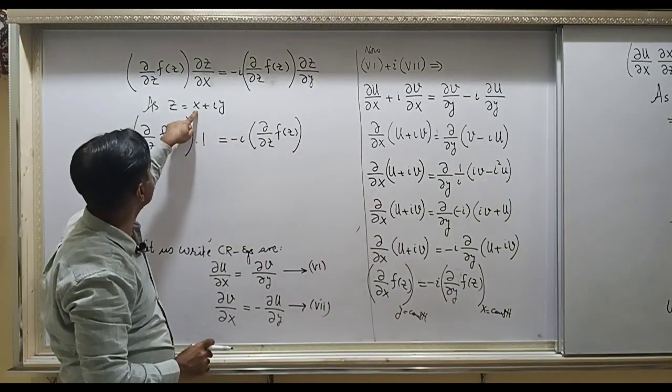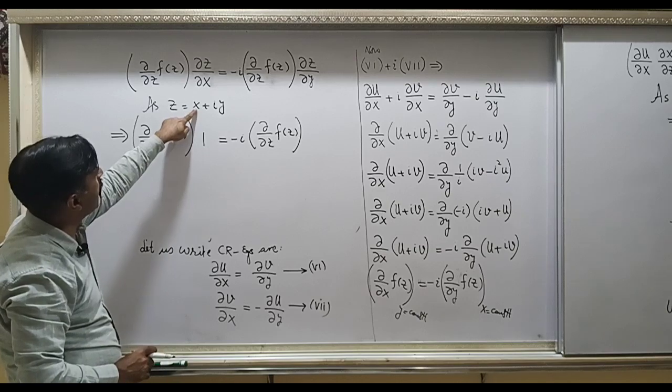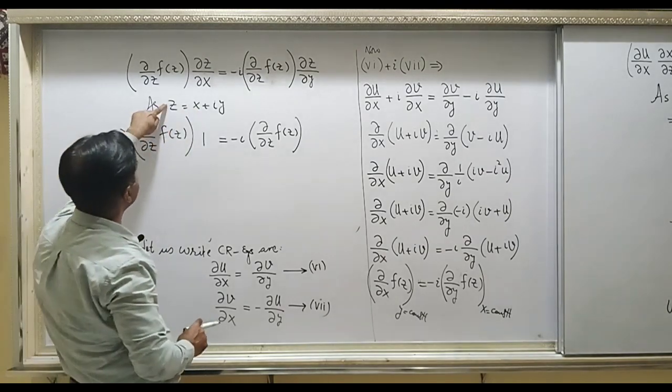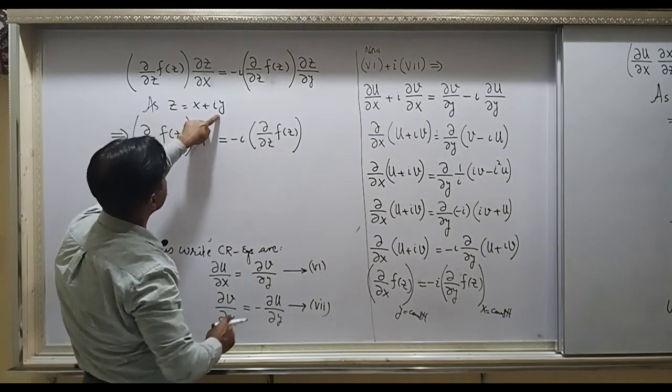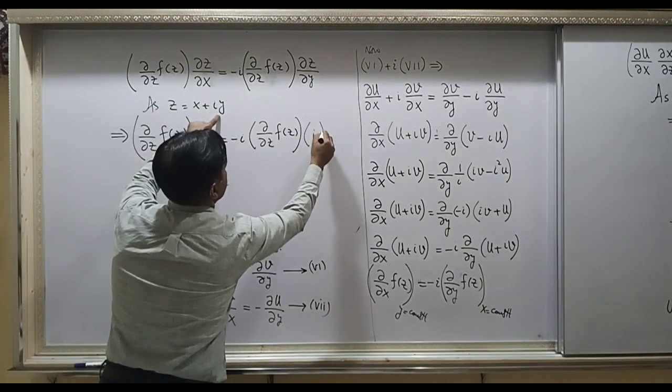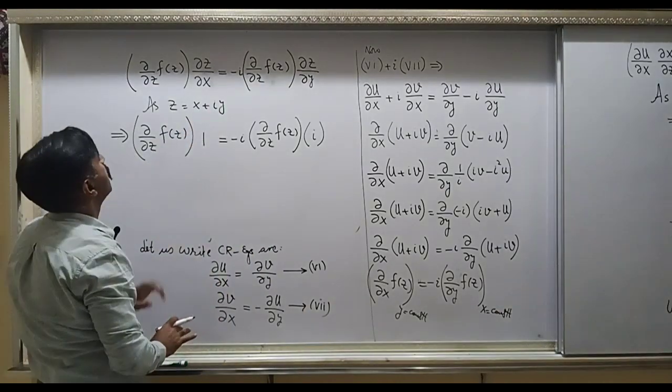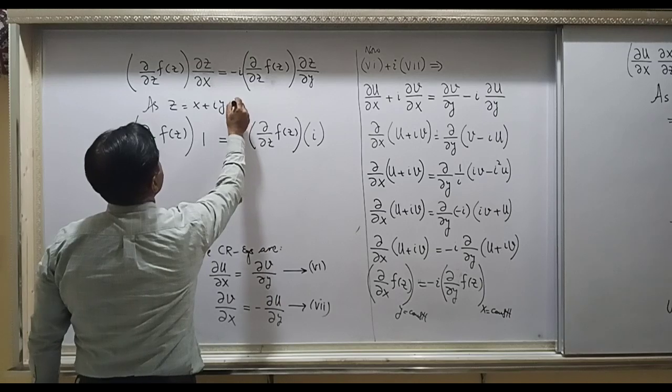So when x is constant, the derivative of x with respect to y will be 0, and derivative of z with respect to y would mean i into partial y over partial y, that will be 1. In fact, you can write from here as well.